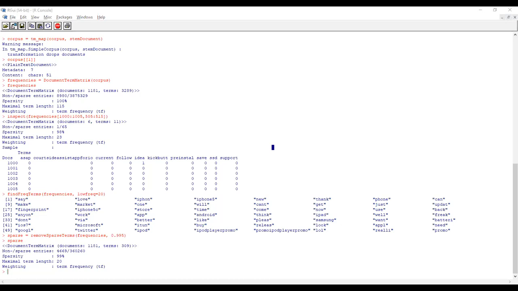So now again, what is the name of the data matrix? Frequency, right? So now frequency becomes sparse. All the data is now in sparse. So sparse contains rows: how many? 1,181. Columns: how many? 309.